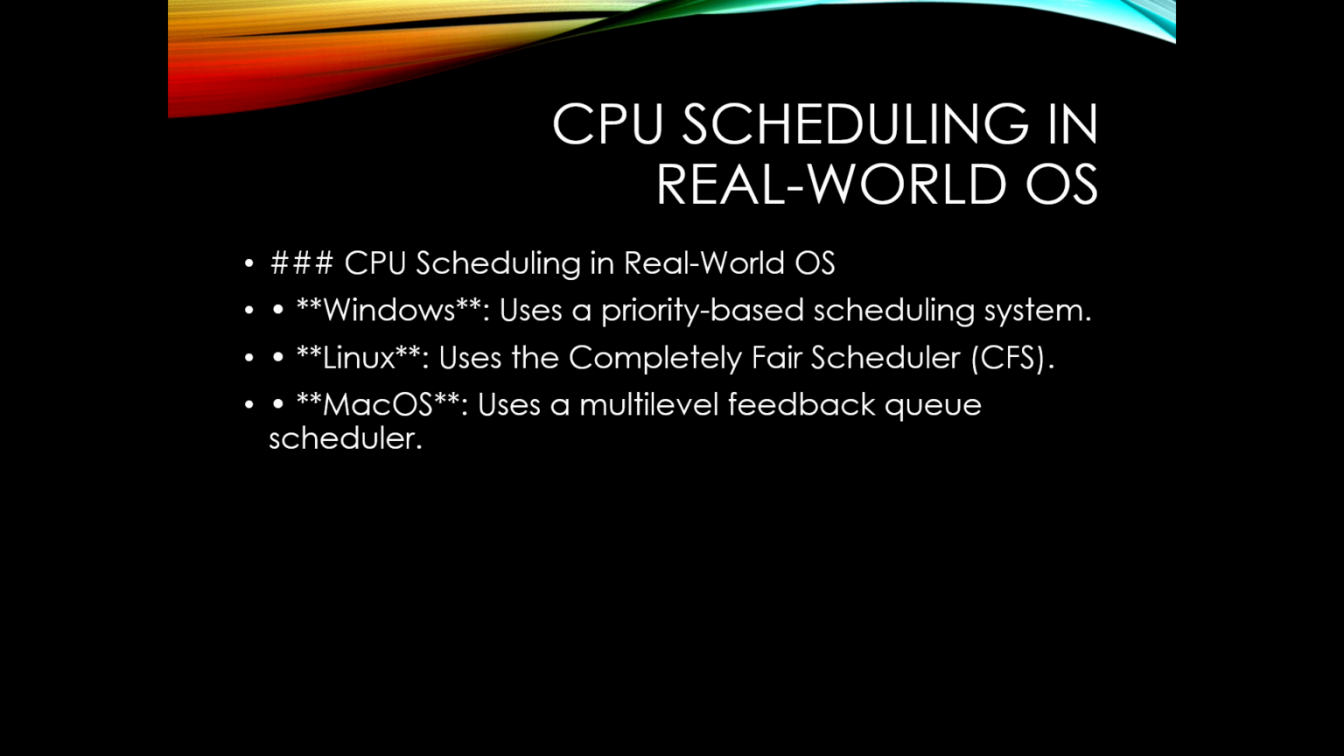How real world operating systems handle scheduling. Let's see how popular operating systems handle CPU scheduling: Windows, Linux, Mac OS. Windows uses a priority based scheduler with different priority levels. Linux uses the Completely Fair Scheduler, CFS, for balanced performance, and then Mac OS uses multi-level feedback queue scheduling for efficiency. These strategies keep our devices running smoothly.